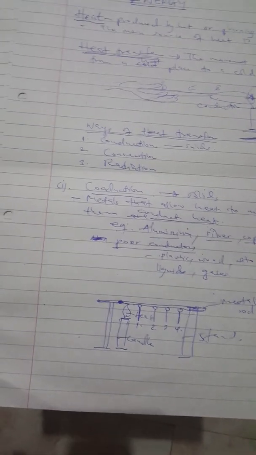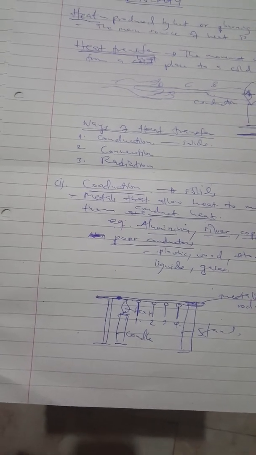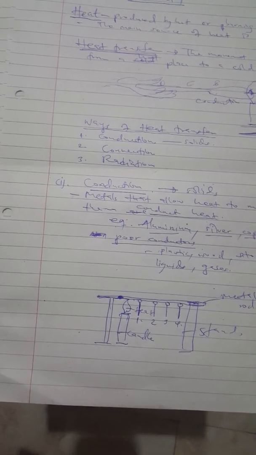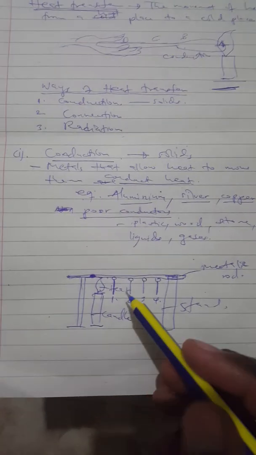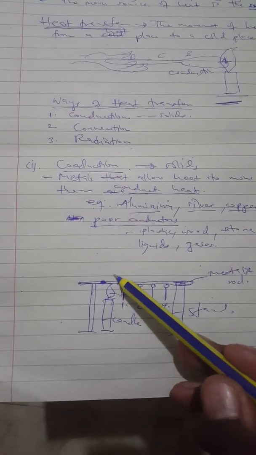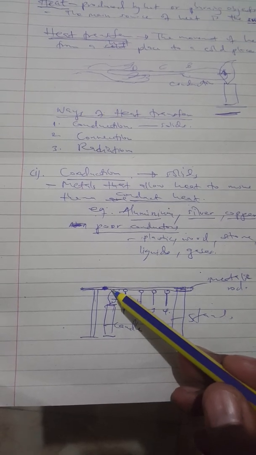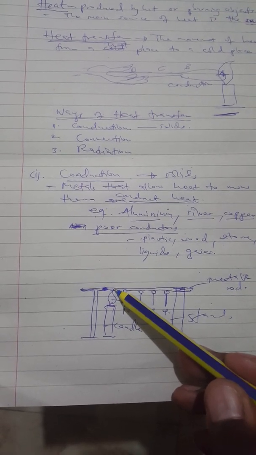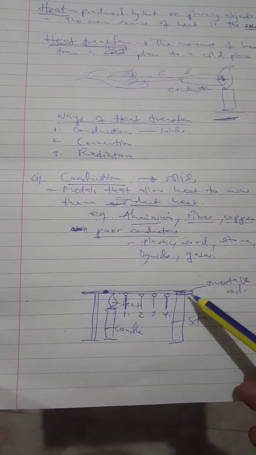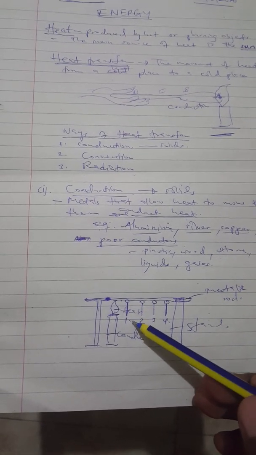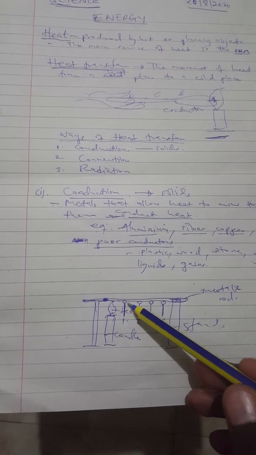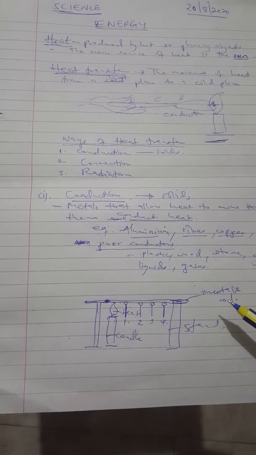So after some time, the pins will fall one by one, starting with the one that is nearest to the source of heat. When the heat hits this particular rod, the heat will be transferred from this place as it moves towards pin number 4. So we expect pin number 1 to fall down first, because heat will arrive here first before traveling to the other places.